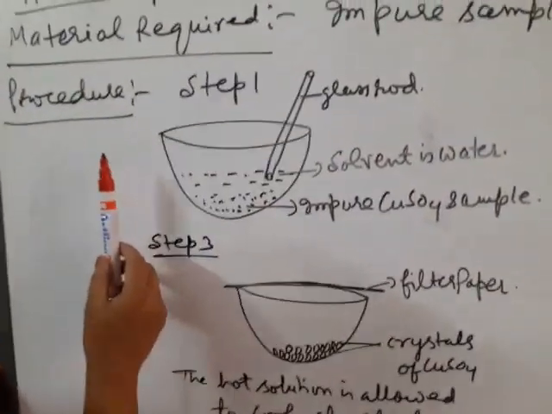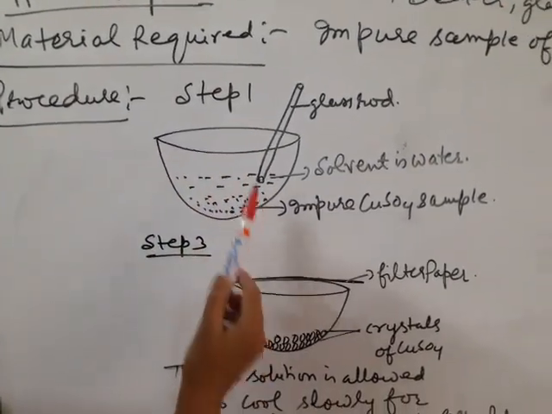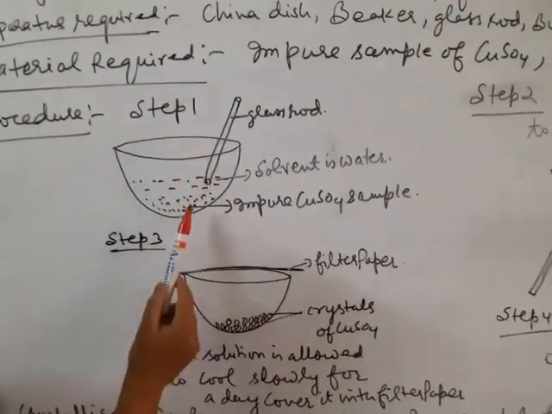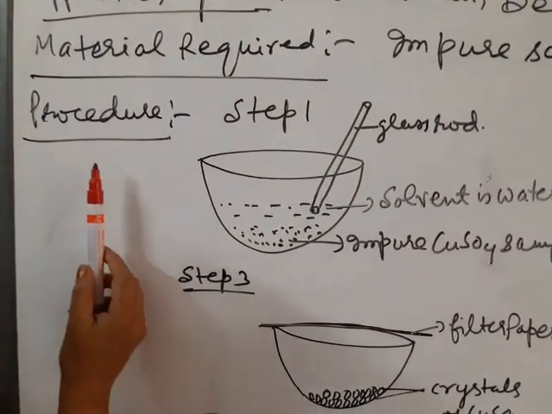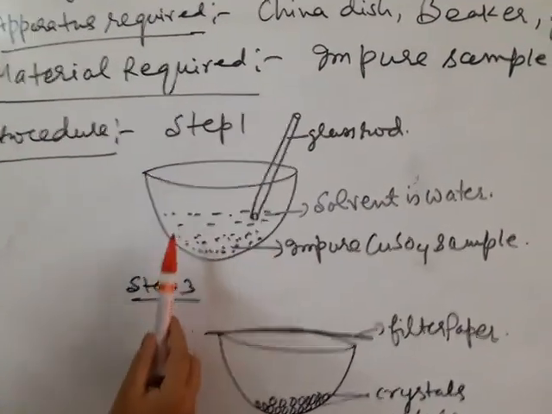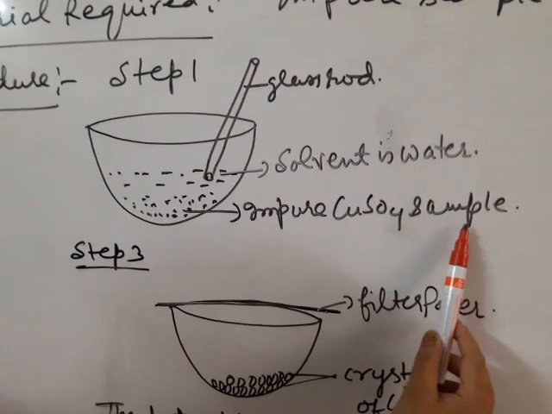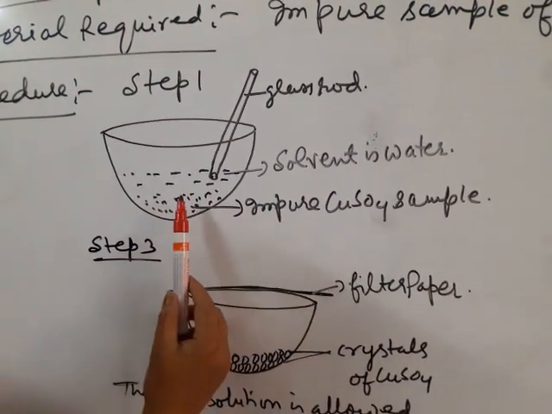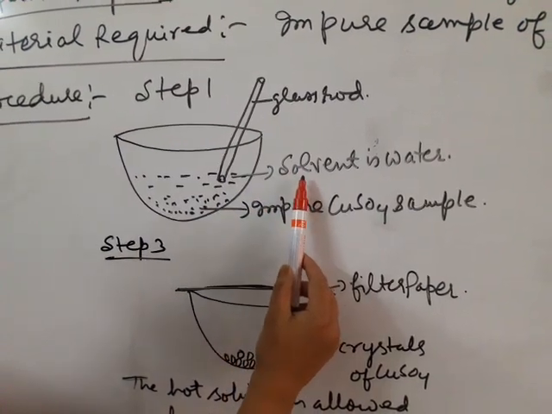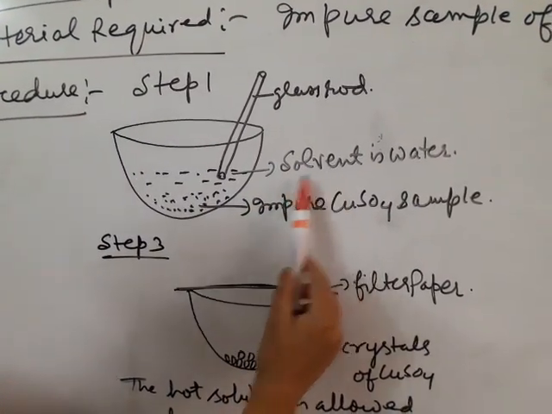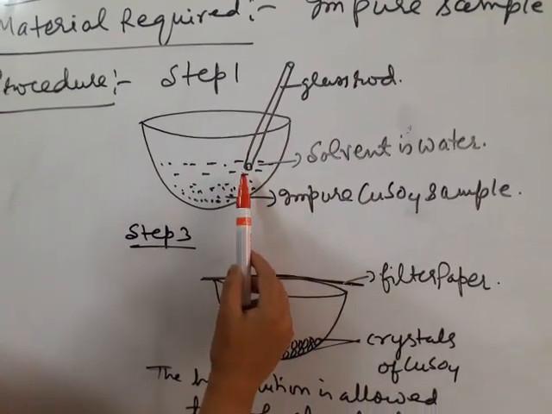Procedure steps, I am explaining, beta. Now here are the procedure steps. Step 1, what we will do. We will take impure copper sulfate sample in a China dish and add some water. Water is a solvent, we will add in it. Stir it with glass rod.